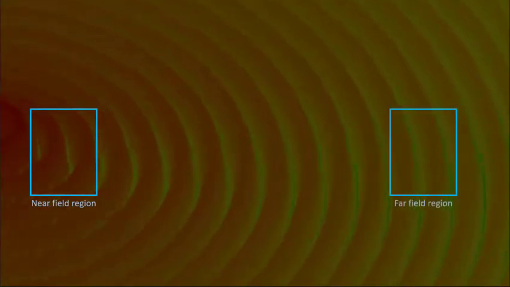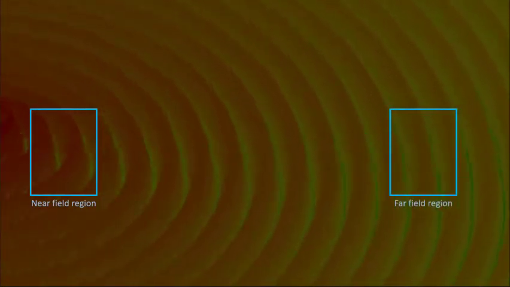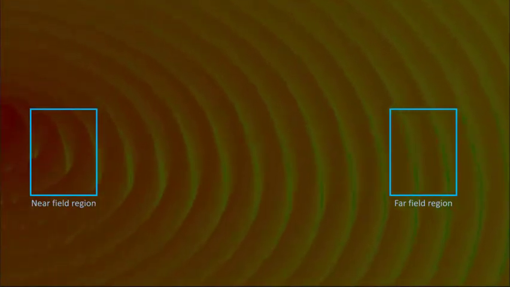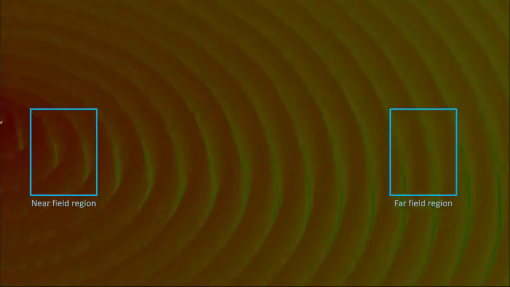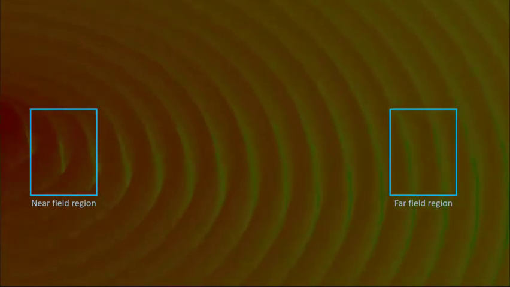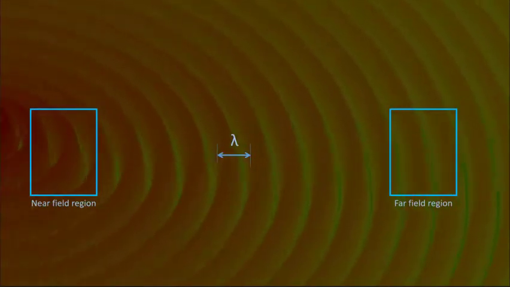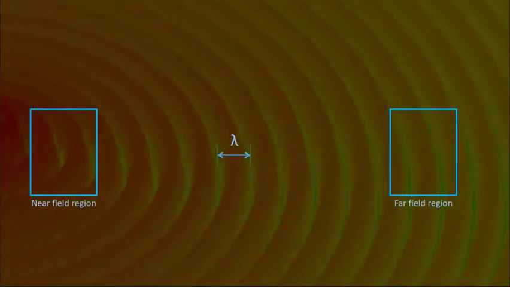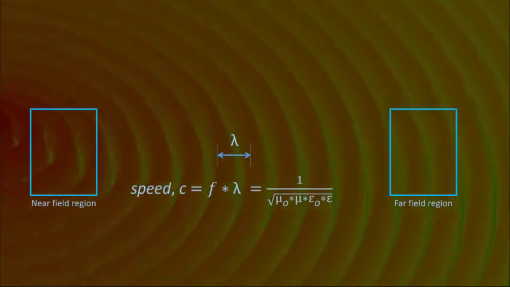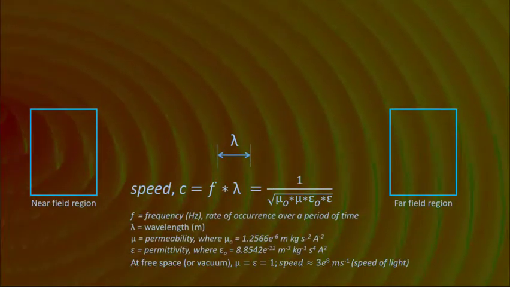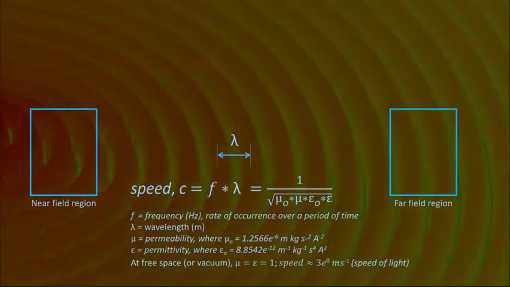This region is located at the far end, hence it's called the far field region. Normally, measurements are taken in this area as it is already stable, reaching the equilibrium stage. In the electromagnetic field world, the word far means electrical distance, quantified by wavelength, or lambda. It is the distance between two consecutive peaks. Frequency refers to the rate, or time taken, from one peak to another.